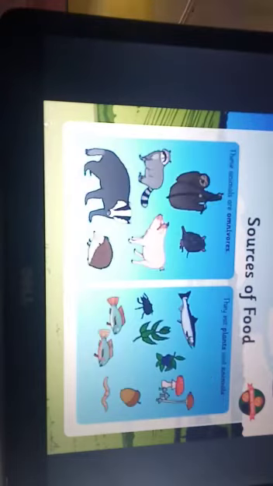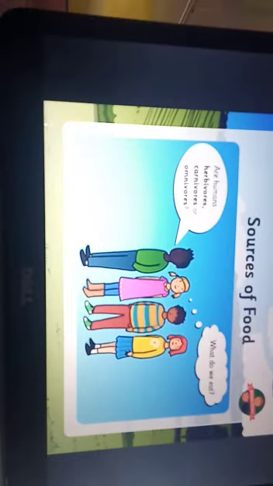Here you can see some omnivores. It may be a gorilla, rat, pig, dog, cat, and the perfect omnivore present on planet Earth is none other than a cockroach. That is, these animals eat plants as well as animals. Further, the sources of food are humans, we people.